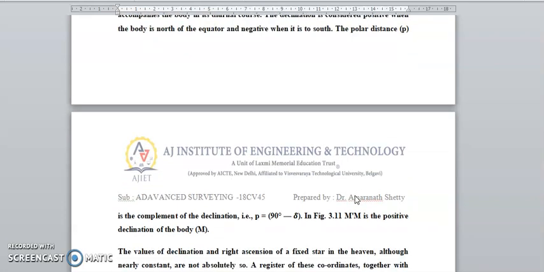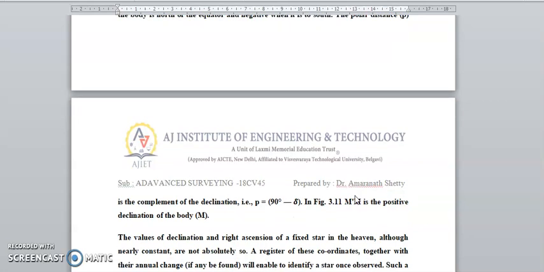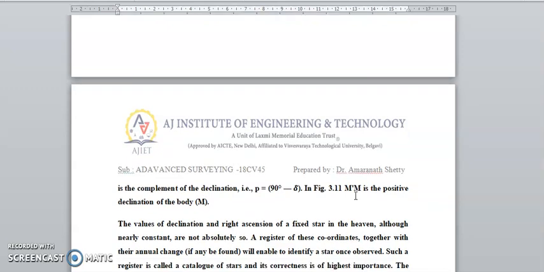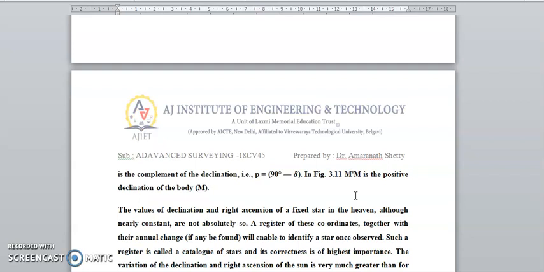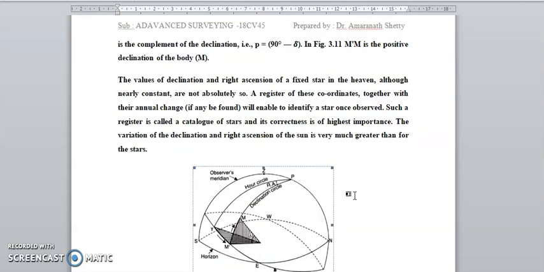P is equal to 90 plus beta in the figure, where beta is the declination of the body. The values of the declination and right ascension of a fixed star, though nearly constant, are not absolute. Registered together with their annual changes, these coordinates identify the star for the observer. Such a register is called a catalog of stars, and the corrections are of higher importance. The variation of declination and right ascension of the sun is very much greater than that of the stars.